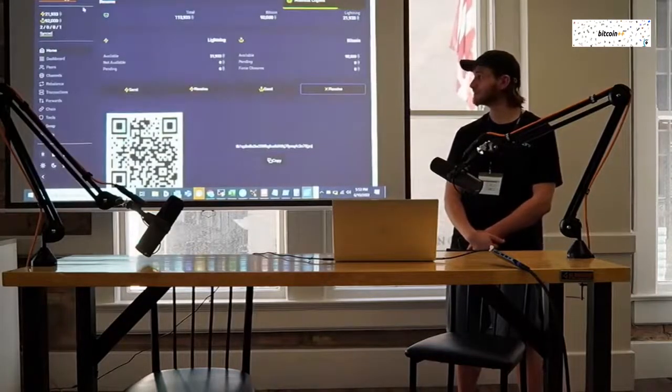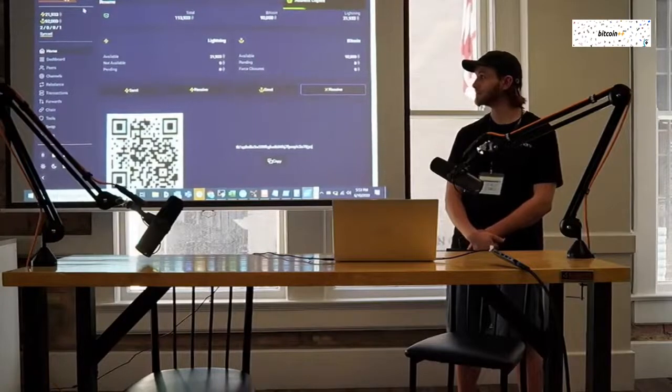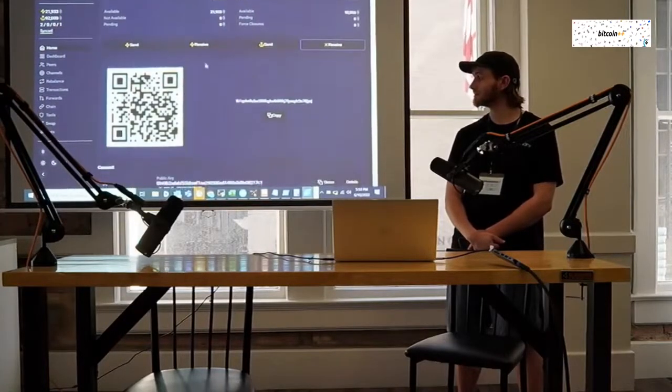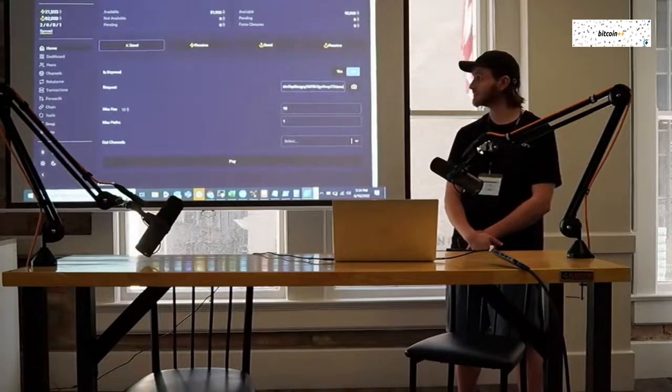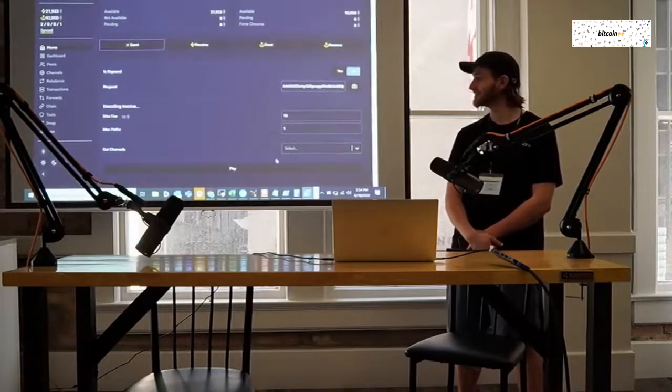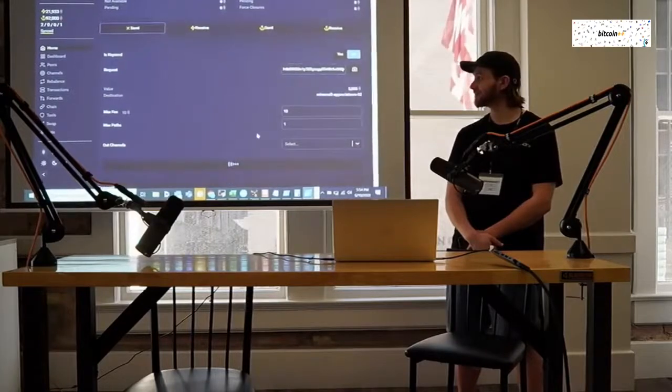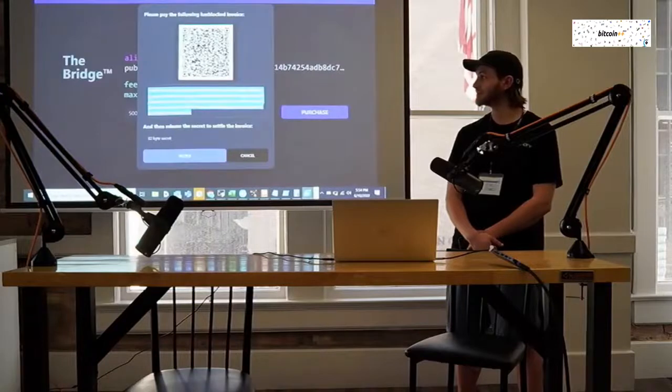So this is our buyer node, and we are going to send and pay the invoice. Remember that the invoice won't actually be settled until we settle it by providing the secret. So nothing could go wrong quite yet. We're going to pay, and this is going to continue loading until we actually settle it.